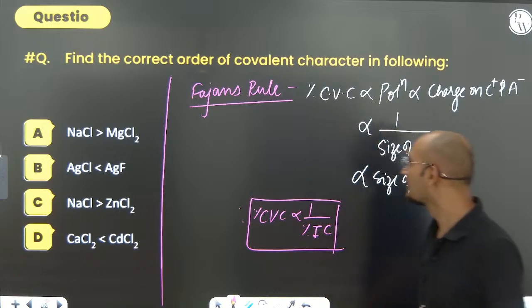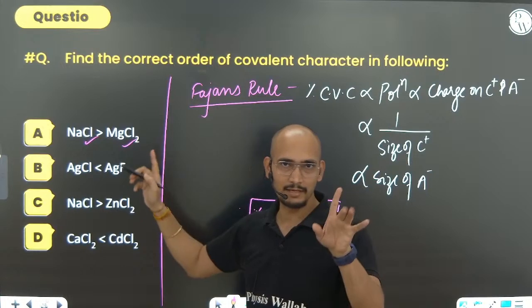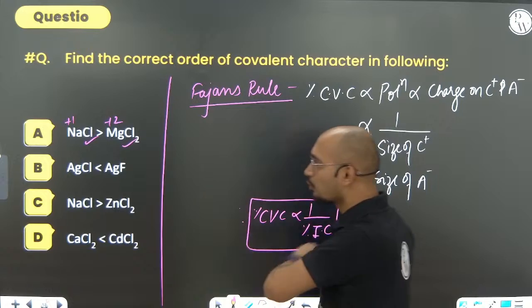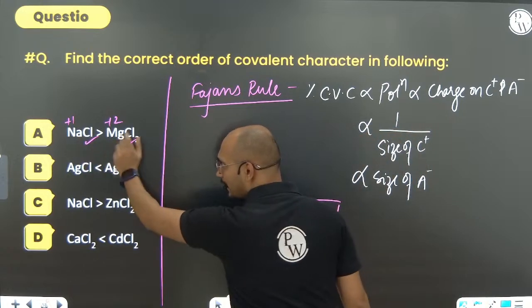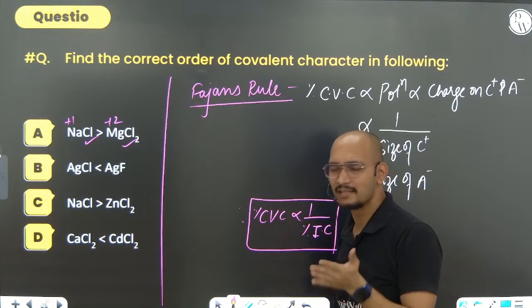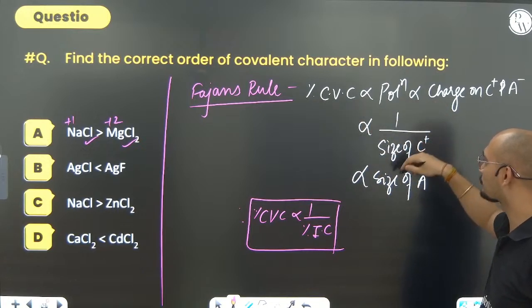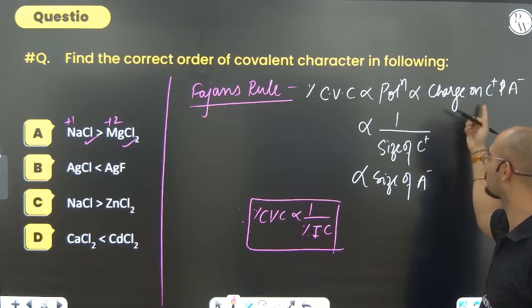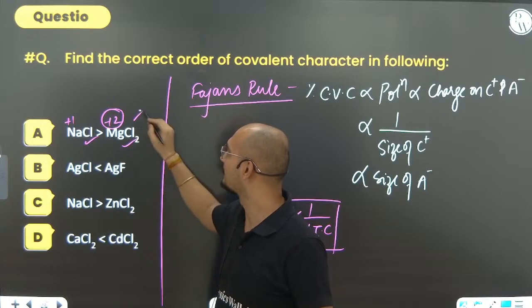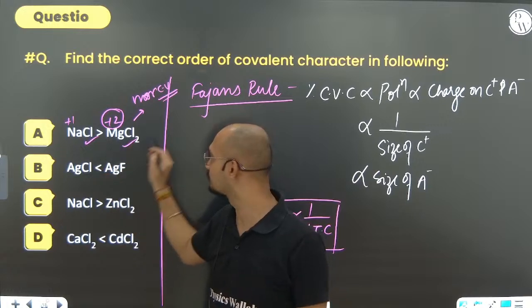Let's think. Look at NaCl and MgCl2: the anion is the same, so let's talk about the cation. Na is +1 and Mg is +2. Na and Mg are both from the same period, so do not think of the size; think about the charge. Covalent character is directly proportional to the charge on the cation. More charge means more covalency, but it is giving less covalency, so it is wrong.